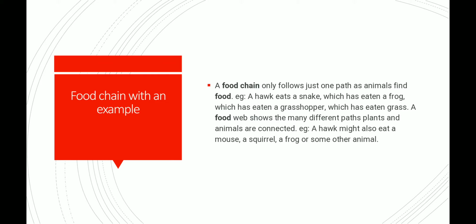For example, a hawk eats a snake which has eaten a frog, which has eaten a grasshopper, which has eaten grass. A food web shows that many different parts, plants, and animals are connected. For example, a hawk might also eat a mouse, and the mouse will eat a squirrel, the squirrel will eat a frog, and the frog will eat some other animal. Eating in just one path, eating the food and giving to another, is known as a food chain. Now I hope you have understood with an example.